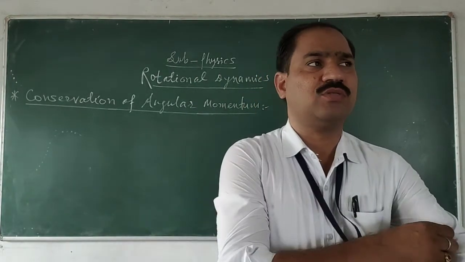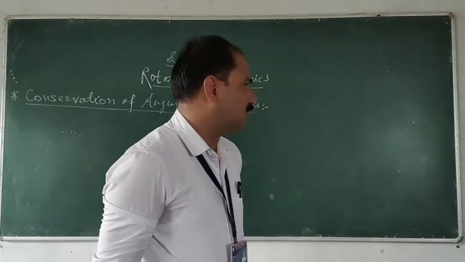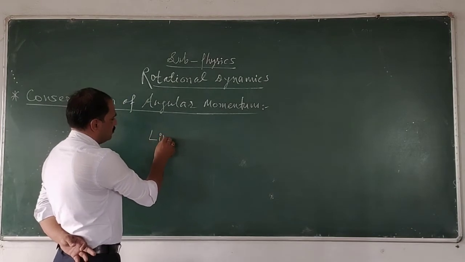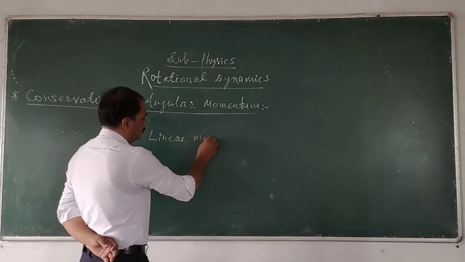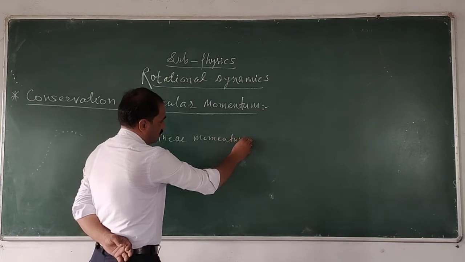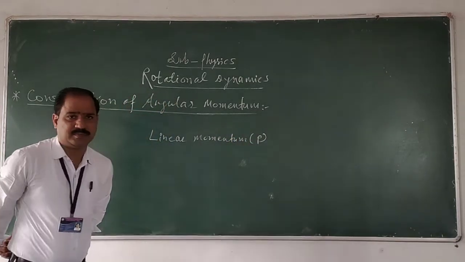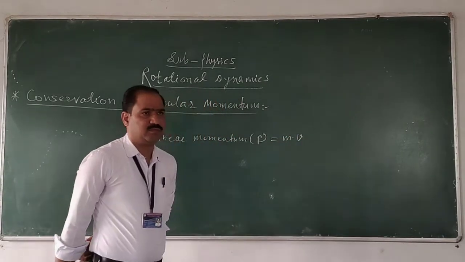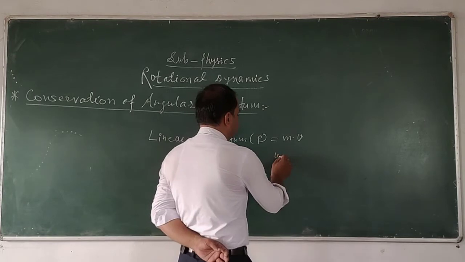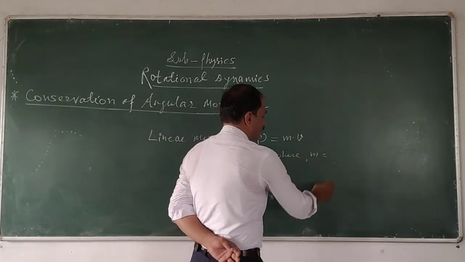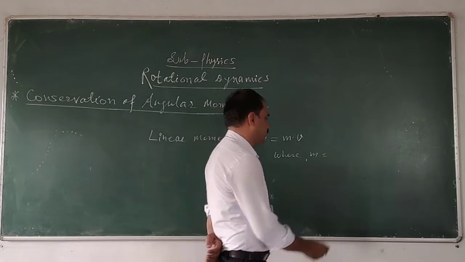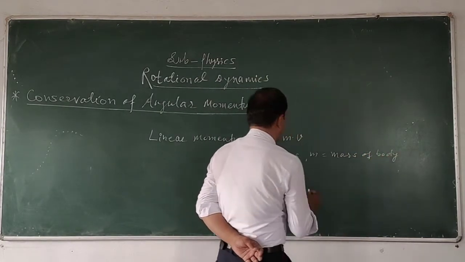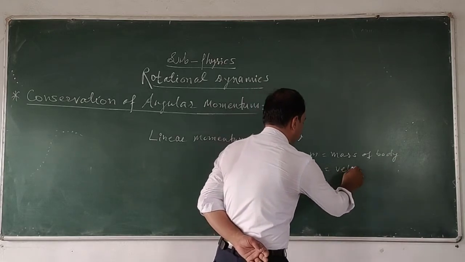ये linear momentum क्या होता है? Because the linear momentum is written by letter P. P is equal to m into v, where m is the mass of the body and v is the velocity.